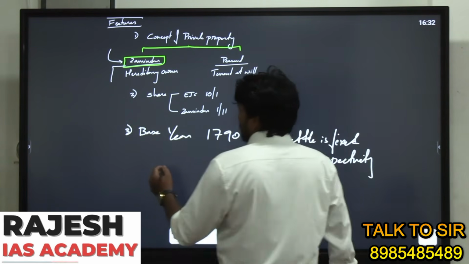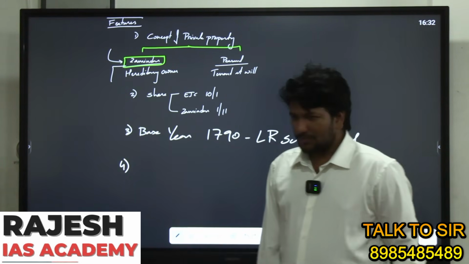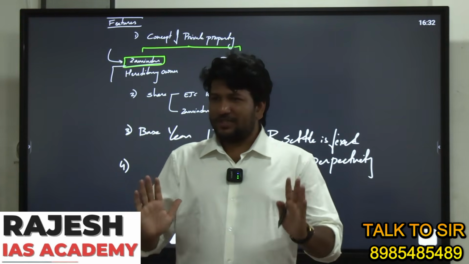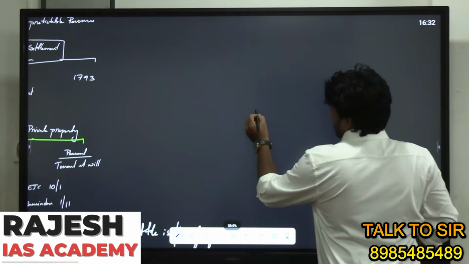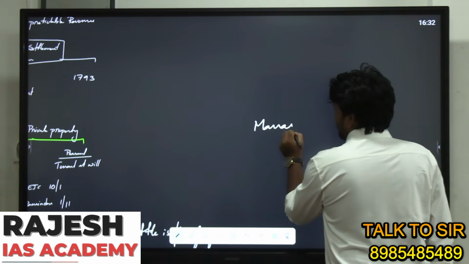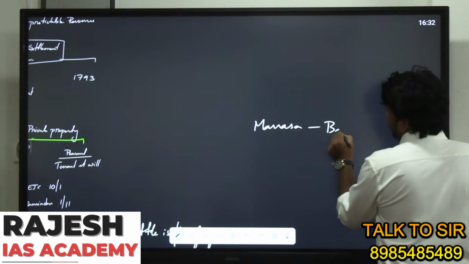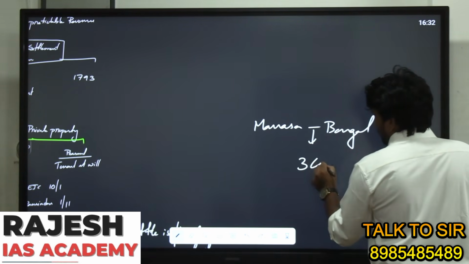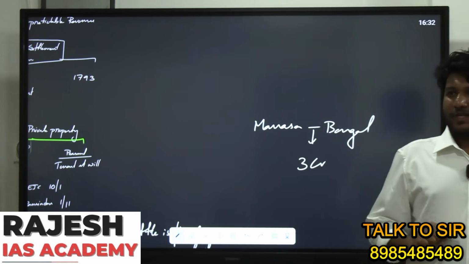Next one, fourth one. Now, they fixed it. Suppose Manasa is a Zamindar of Bengal, and the land revenue is fixed at 3 crores for every year.